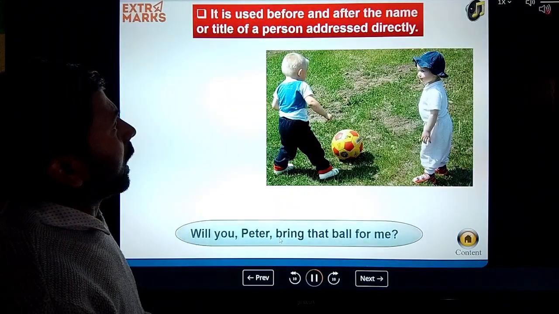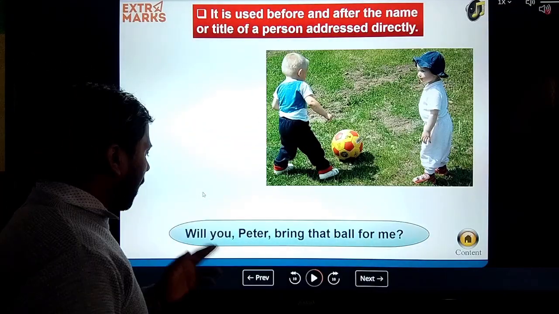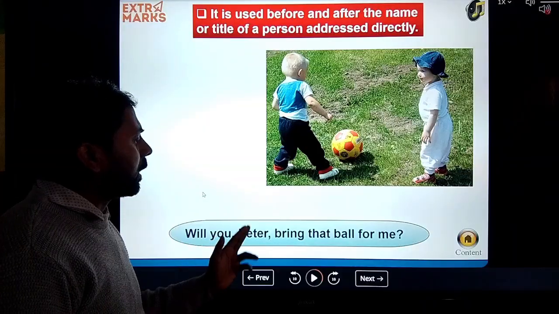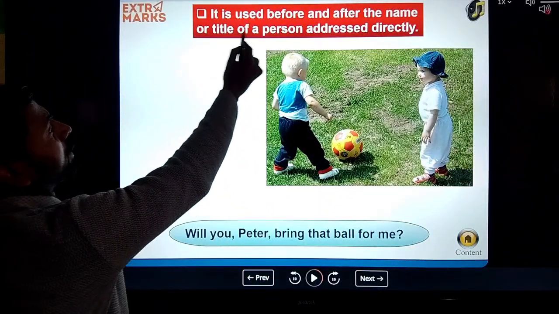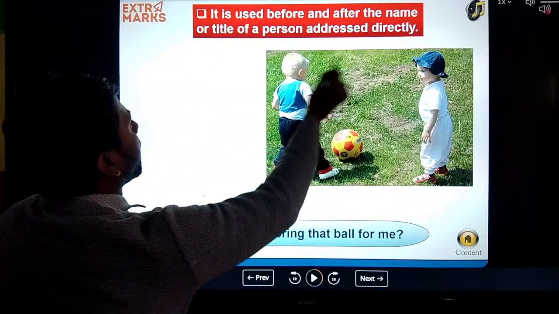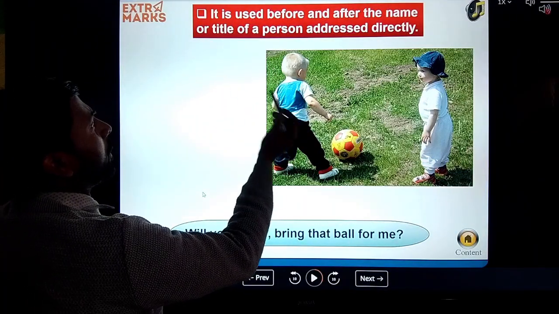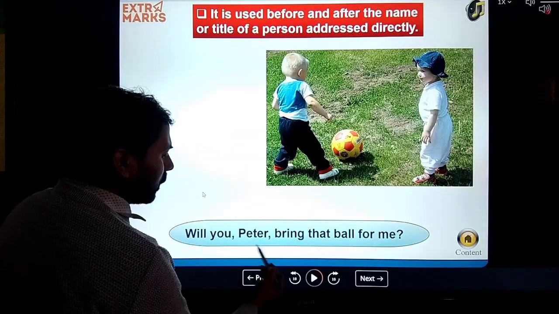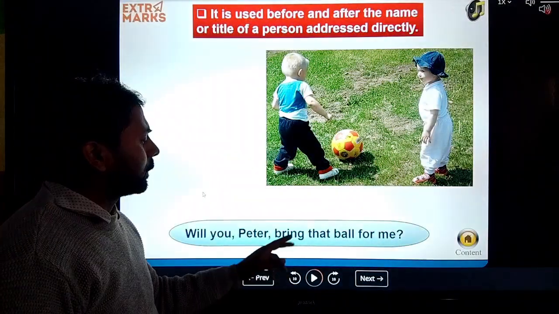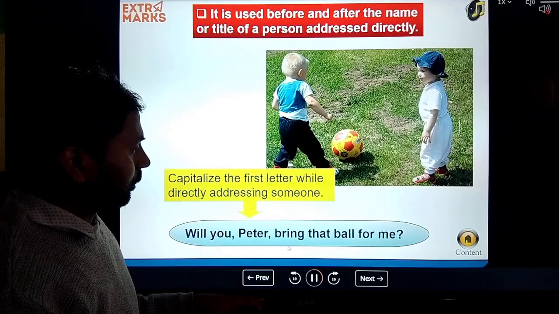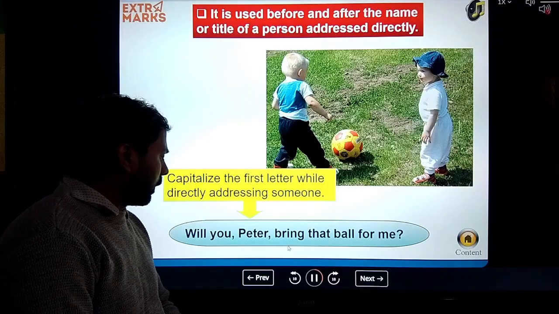It is used before and after the name or title of a person addressed directly. Like, will you, Peter, bring that ball. So here it says that it is used before and after the name or title. The name is what? Peter. Peter is a naming word, and here we are addressing someone directly by using the name. So we can use a comma here. Is it clear? Next, capitalize the first letter when directly addressing someone.